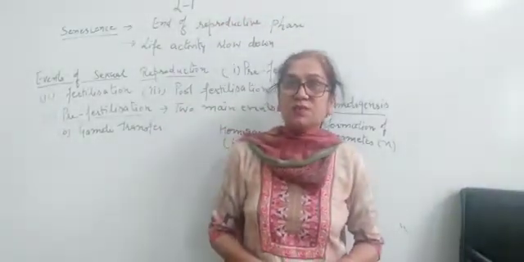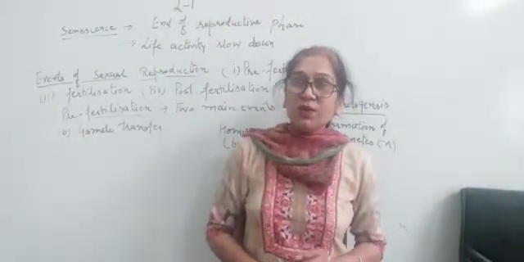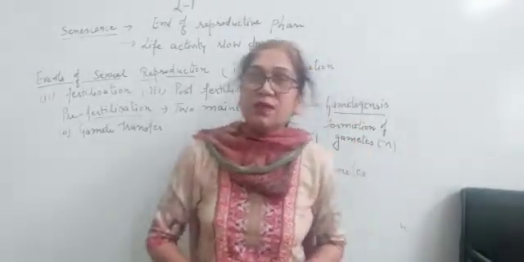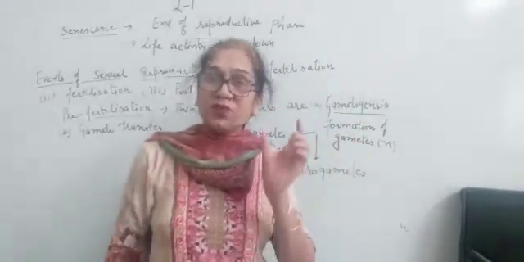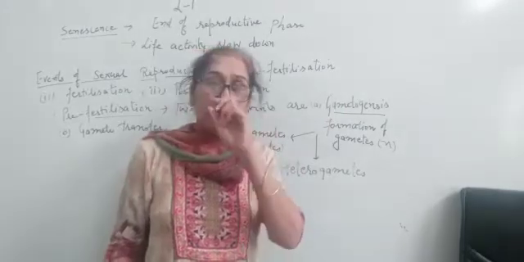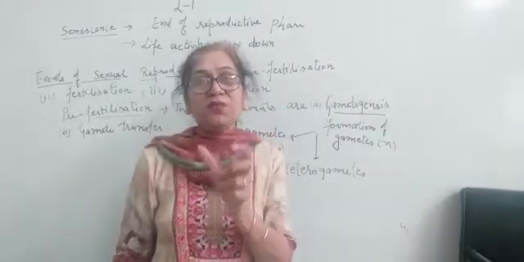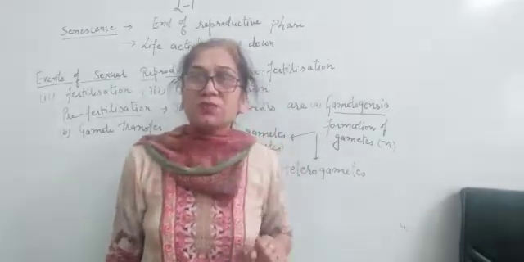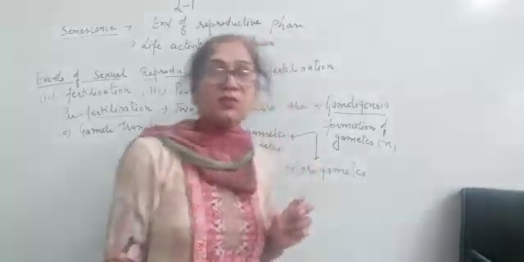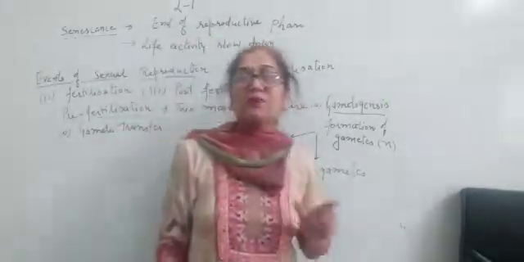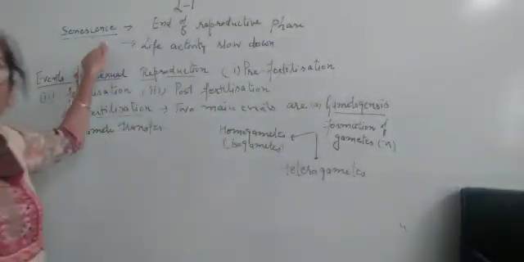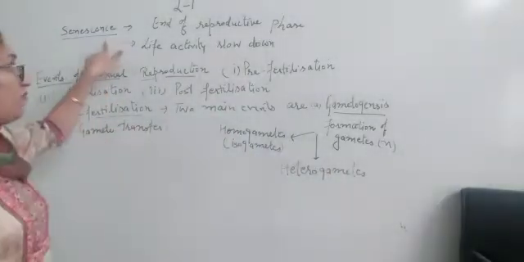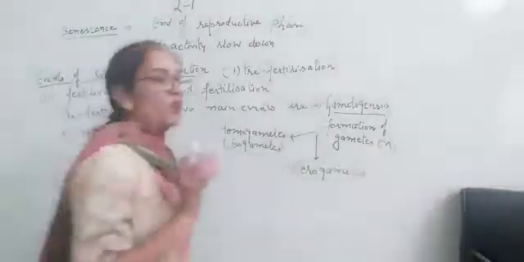Good morning, students. Now, we have already done the two phases of the life cycle, right? The first phase, that is the juvenile phase, and then the second phase, that is the reproductive phase. Now, today I will discuss with you the last phase of your life cycle, that is the senescence phase. Clear? The last is senescence phase. Now, what is senescence phase?